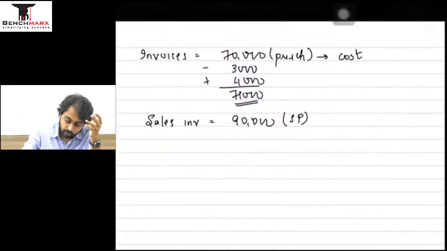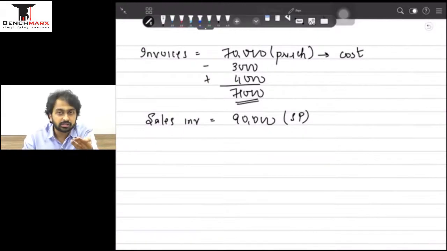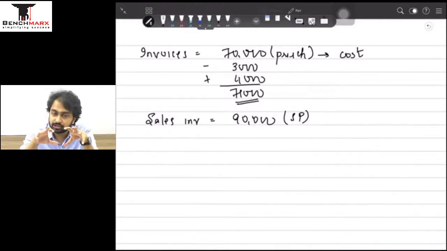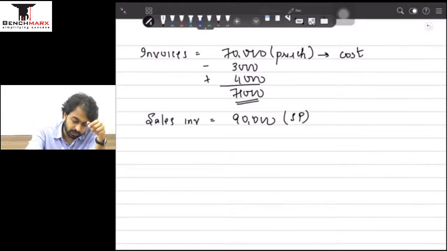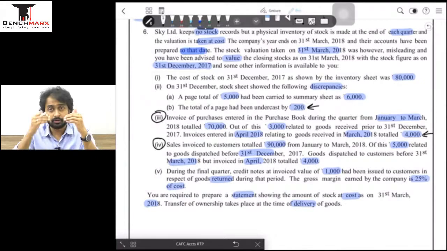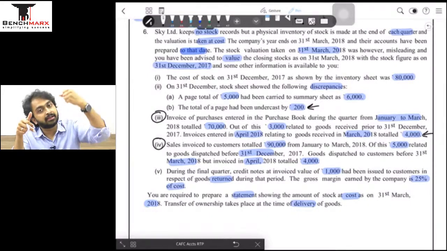Now when I do further minus 90,000, it is a double subtraction. So my job is to ensure that this 5,000 should not be a part of 90,000, because sales का invoice तो 90 का है and 5,000 invoice जो है वो तुम्हारे invoice के अंदर बैठे हुए हैं. So this sales includes an invoice of 5,000 जो goods मैंने माइनस कर दिए.